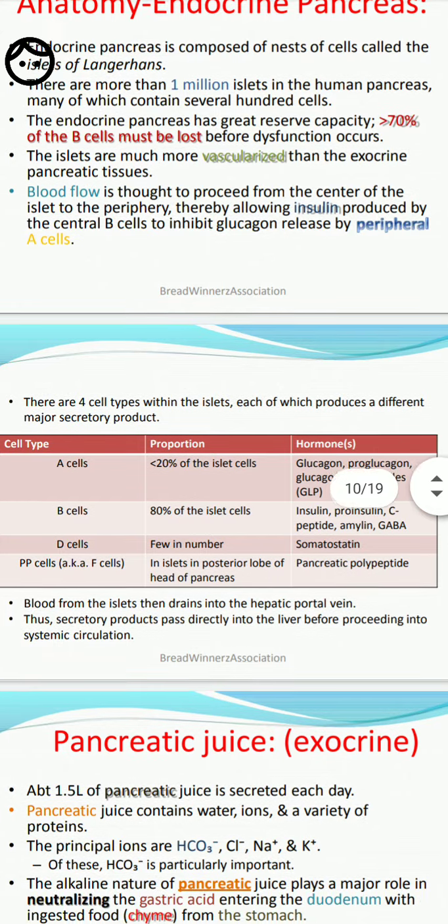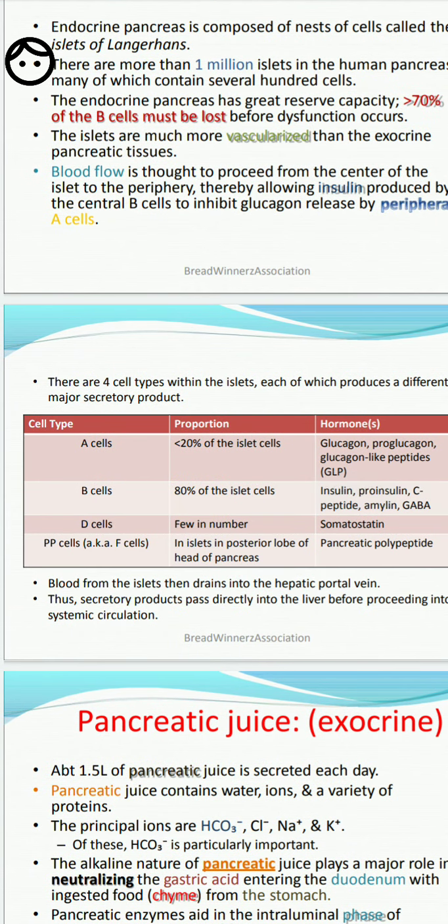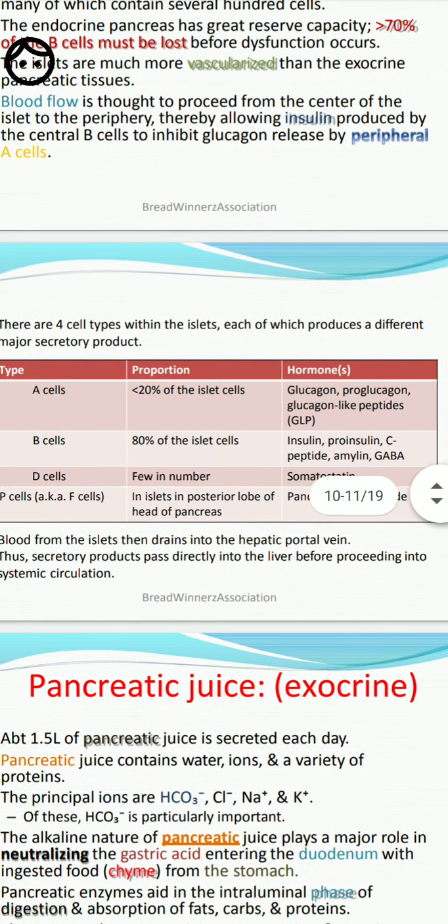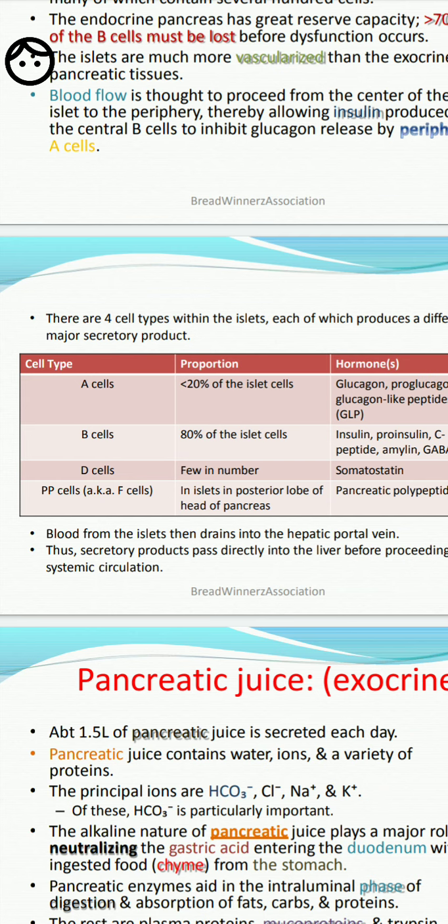Generally in the pancreas, 4 types of cells are present in the islets of Langerhans, each of which produces a different secretory hormone.